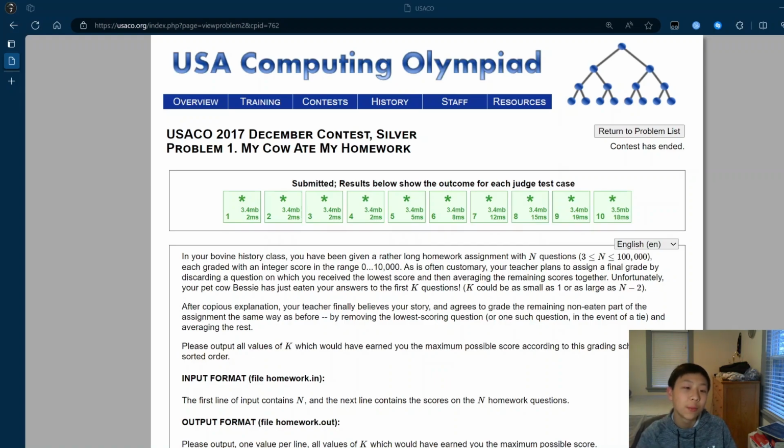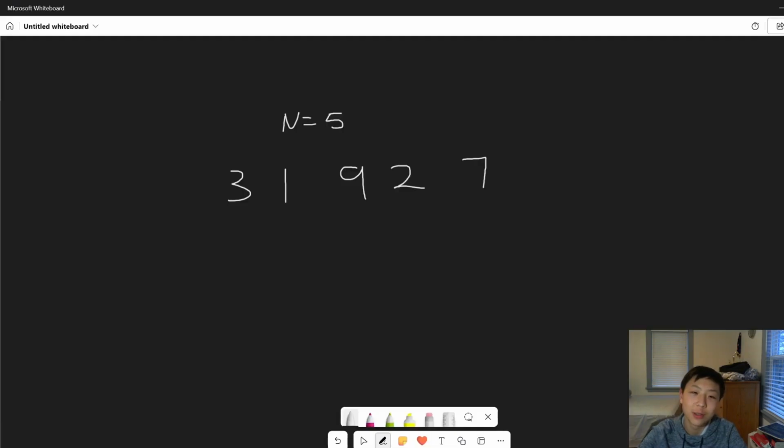However, your pet cow Bessie has just eaten your answers to the first K questions. Your job is to output all the values of K, which could have earned you the maximum possible score. And without further ado, let's jump into the sample input.